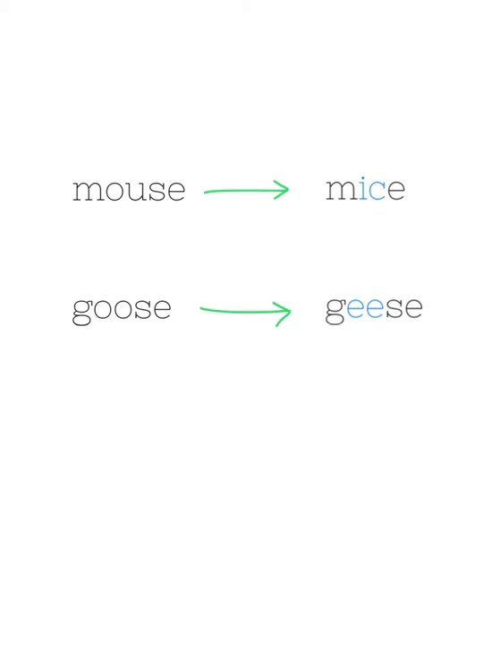Now we have mouse becomes mice when you're talking about more than one, and goose is geese. All right, nothing really except you have to commit these to your memory, meaning you have to remember and memorize it because there isn't necessarily a rule for this. They are just different in the plural.